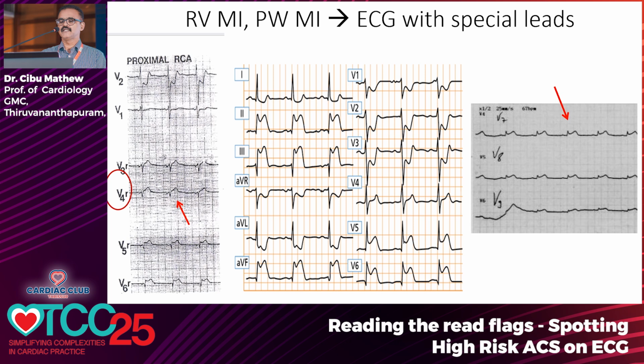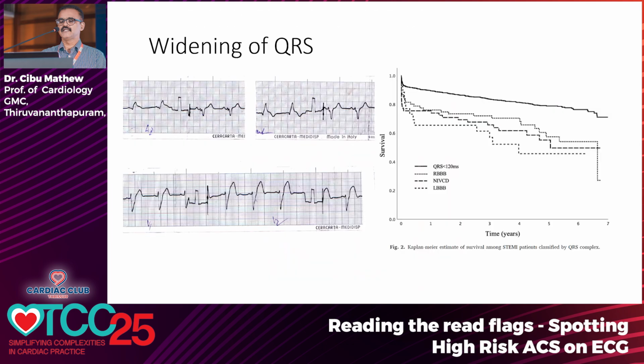But not all inferior myocardial infarctions are low risk. Sometimes it may be associated with an RVMI where there will be ST elevation in V3R and V4R, and posterior MI where there is ST elevation in V7, V8, V9. So always look at the special leads. Widening of the QRS, whether it is LBBB, RBBB or non-specific, always has a worse prognosis.